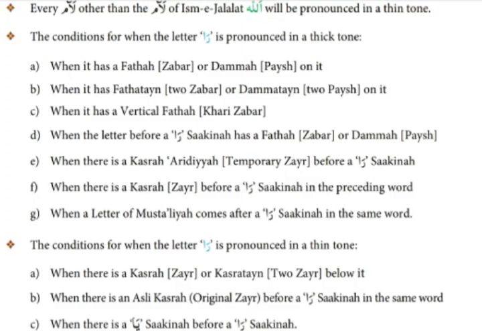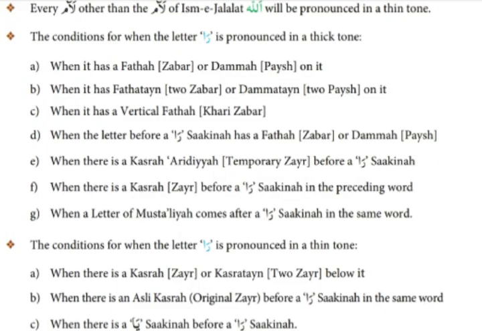The conditions for when the letter Ra is pronounced in a thick tone. A. When it has a zabar or pesh on it. That means when the letter Ra has zabar or pesh on it, you have to pronounce it with thick tone. Next rule.